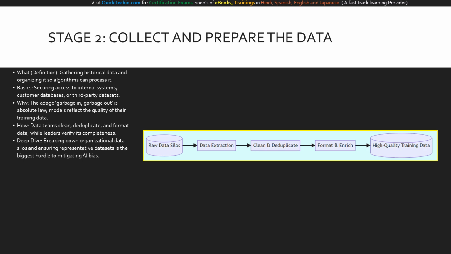This pipeline illustrates the data preparation journey. We start on the far left with disconnected raw data silos. The data is extracted, then runs through a rigorous clean and deduplicate node to remove errors. Next, it is formatted and enriched, making it mathematically understandable for the algorithm. Finally, it arrives at the destination, a unified database of high-quality training data. This clean dataset is the actual fuel your machine learning model needs to learn effectively.